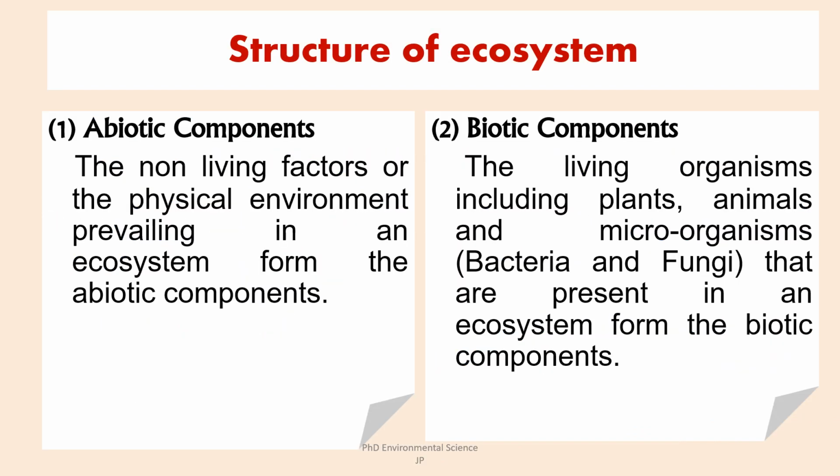So the ecosystem has two components, abiotic components and biotic components. All the non-living factors or the physical environment are covered under the abiotic components, and biotic components include the plants, animals and microorganisms that are present in the ecosystem.